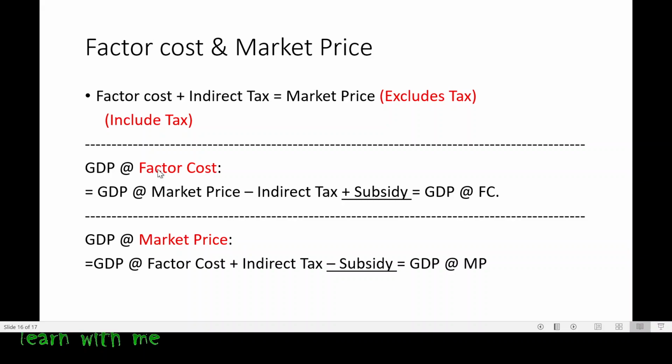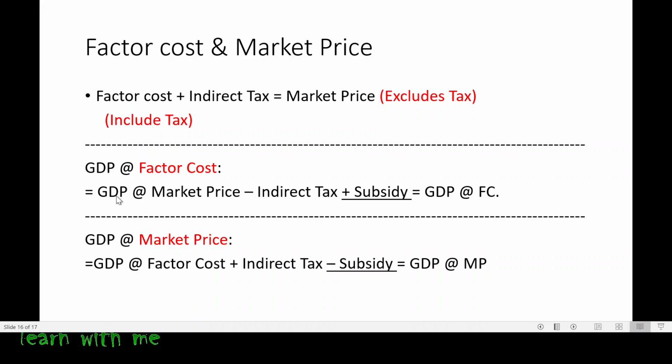GDP at factor cost is equal to, you have to take GDP at market price. In this factor cost, they will give me the subsidies because my price is more than the market price. So I have to add subsidies, and the indirect tax will be deducted from market price.